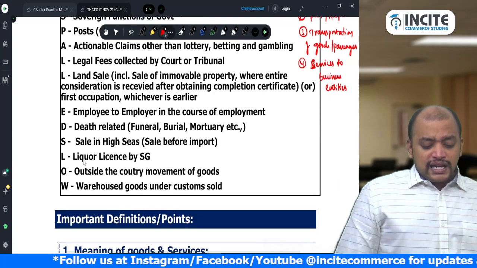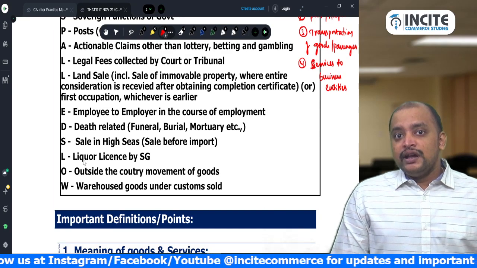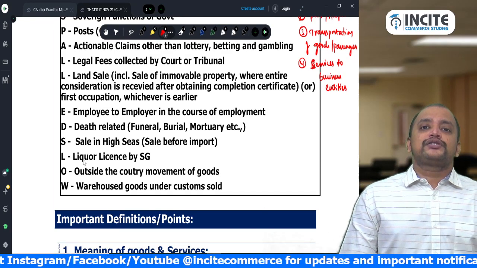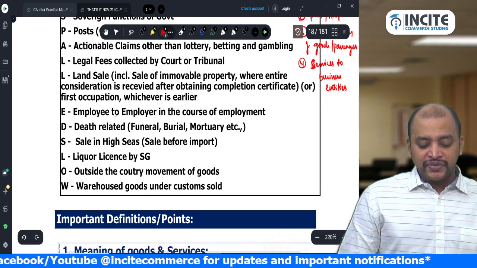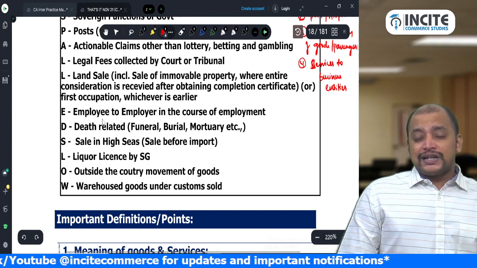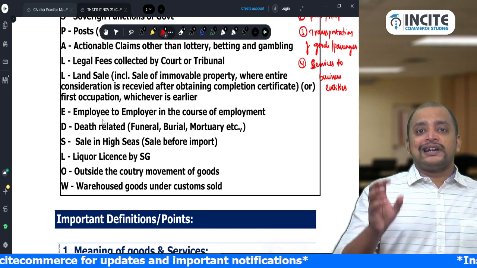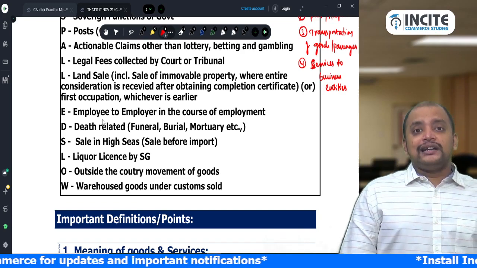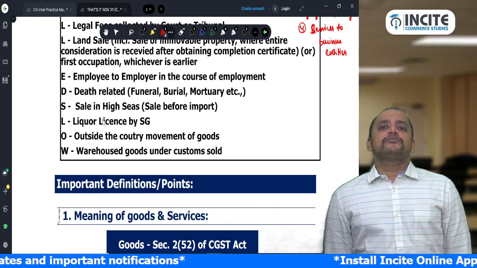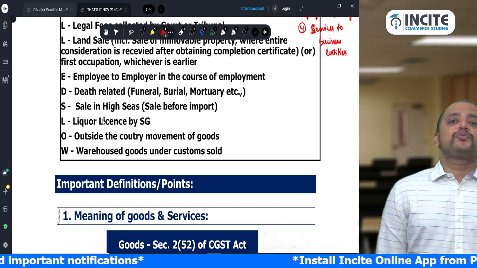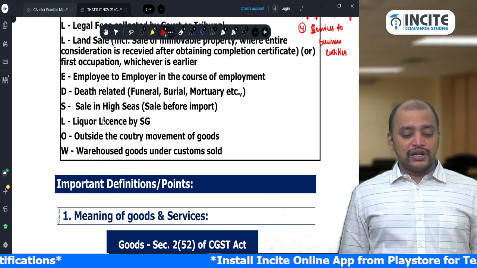Okay. Then E for employee to employer in the course of employment. There is an employee who is rendering services to the employer in the course of employment, that is also excluded from supply. That part we already discussed while discussing employer and employee treated as related parties. Then death related, that is funeral, burial, crematorium, mortuary, including transportation of the deceased. So all post-death activities are excluded from supply.